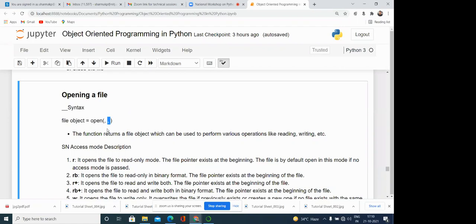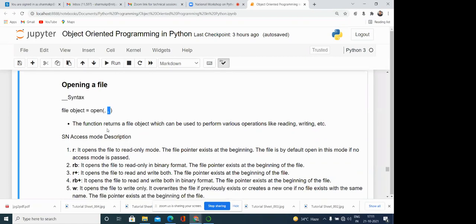Sometimes we want to read something from the file, sometimes we want to write into the file, and sometimes we want to perform both operations simultaneously, read and write. So there are many modes in which we can open the file. We are loading the file from secondary storage to main storage, and in what mode we load it depends on the mode. So one important thing is the file name, and another is the mode.